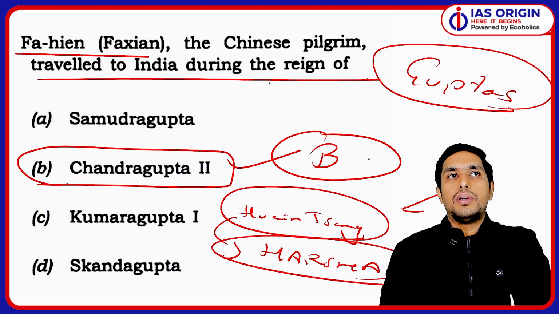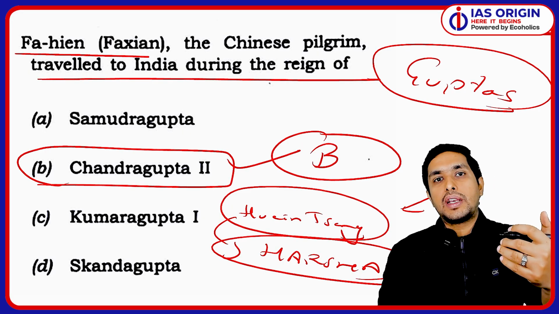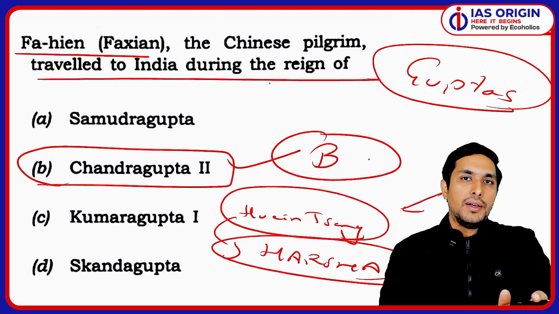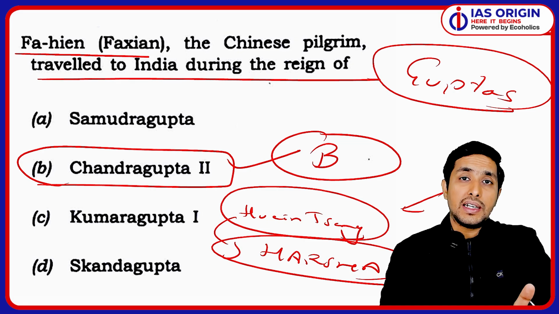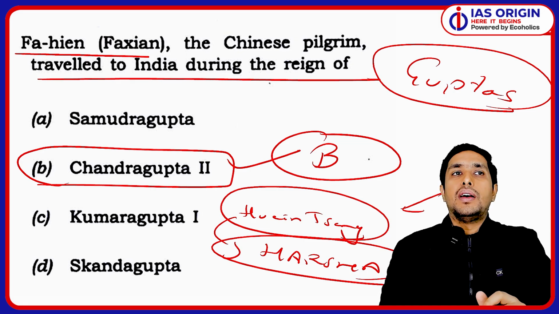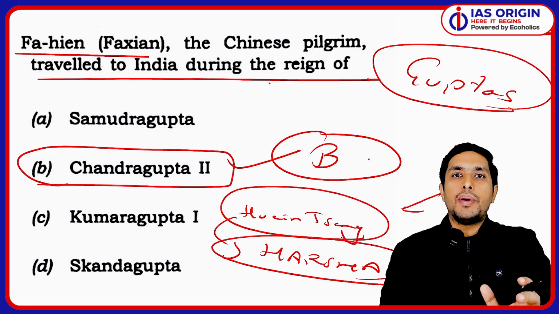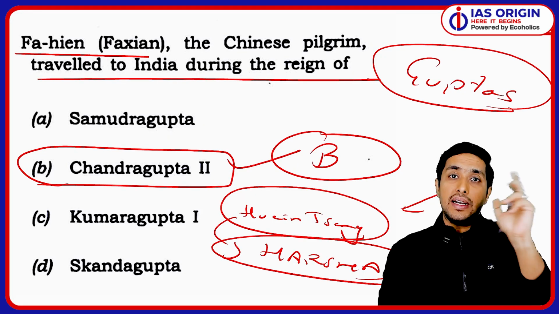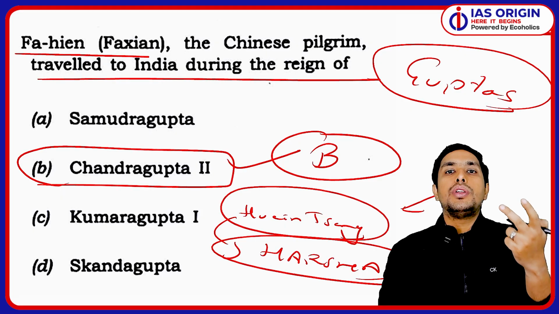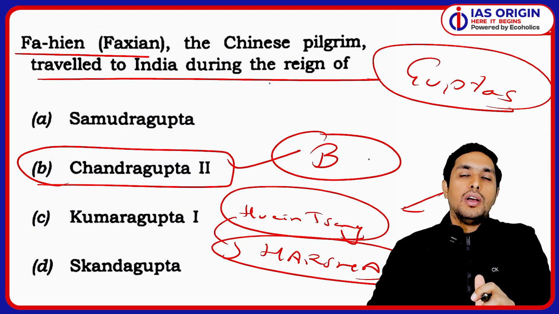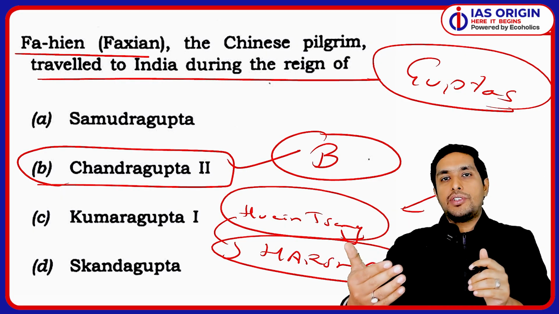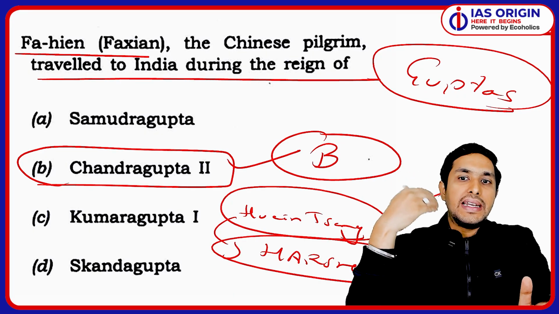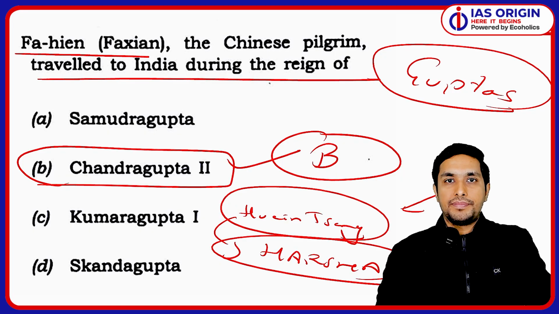Various travelers came during the time of the Vijayanagar Empire and Bahmani Empire. From Russia, we have Nikitin coming, then Domingo Paes. So many travelers have come from the European side to India. We should know from which country they came, and during which ruler's time they came. For upcoming examinations, you should be very clear about this aspect. Clear?